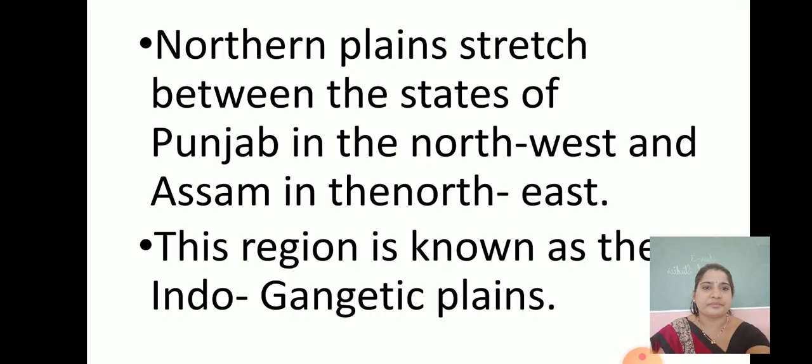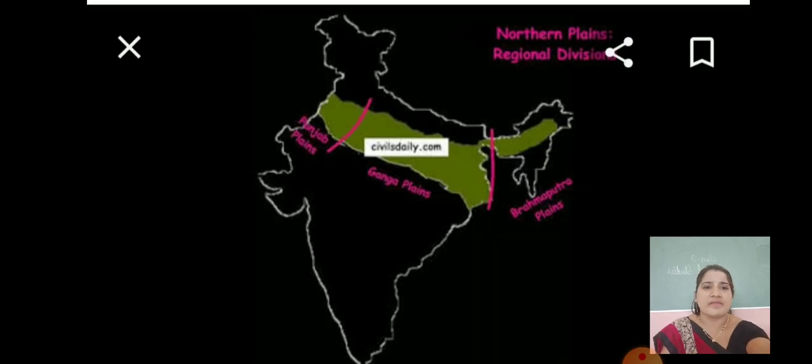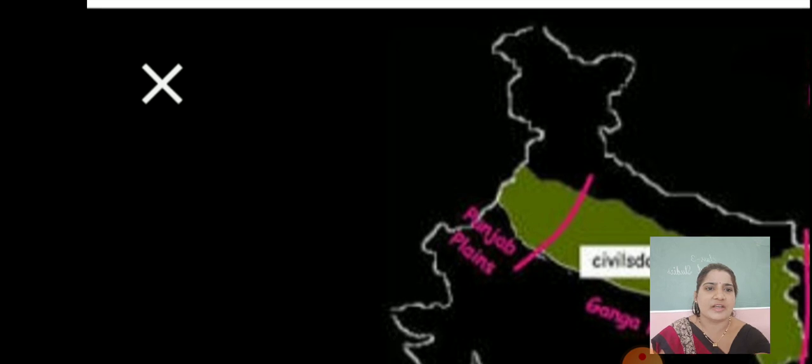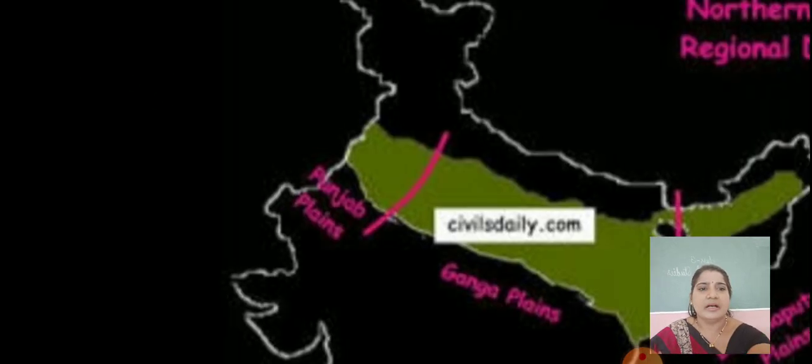Yes children. If you see, northern plains stretch between the state of Punjab in the northwest and Assam in the northeast. As you have seen here, in the northwest we are having Punjab, whereas in the northeast, if you see this, we are having Brahmaputra. Yes, Brahmaputra plains. This is the northeast, and this is the northwest, where we are having the Punjab plain. Is this clear to everyone?